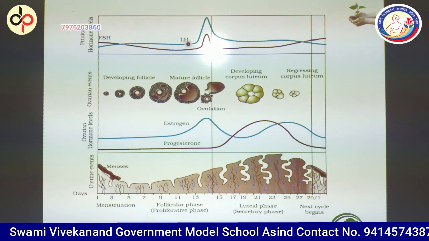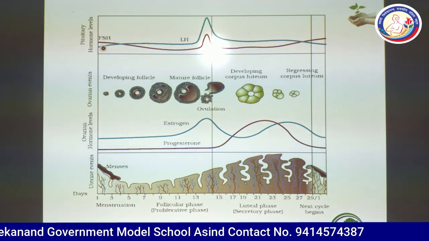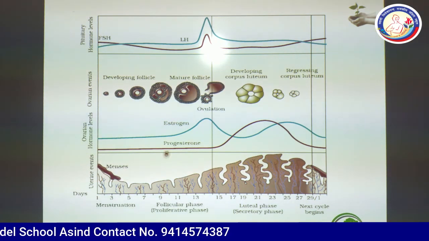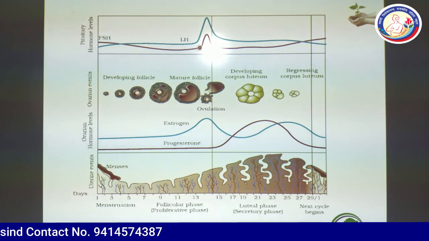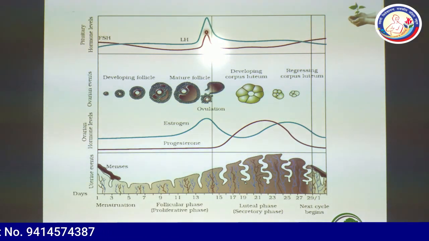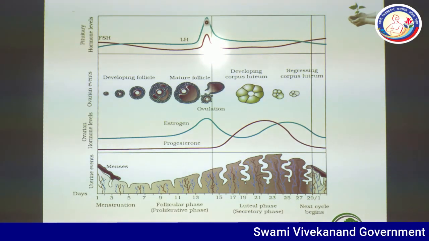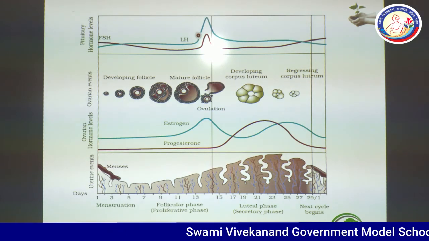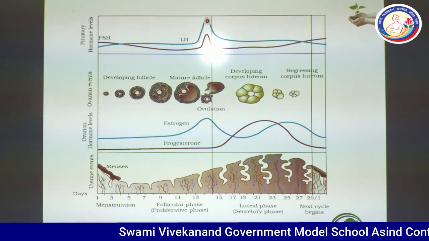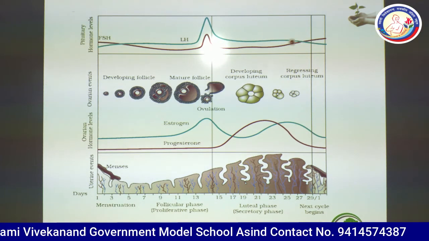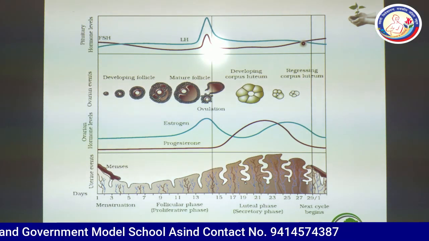FSH and LH hormones remain at a constant level up to the 1st to 13th days. Then the level of FSH and LH increases in the blood, and the sudden increase in the level of this blue colored graph, the sudden increase in the level of LH, is called LH surge. This is the peak of the LH hormone, and after ovulation, both hormones show a lower level and maintain a continuous level up to 28 days.